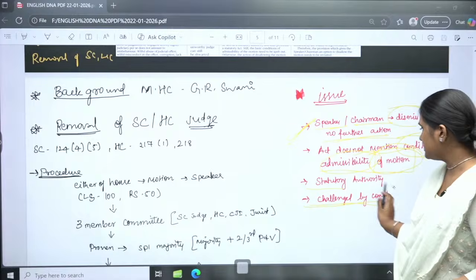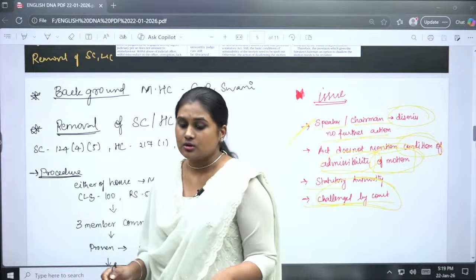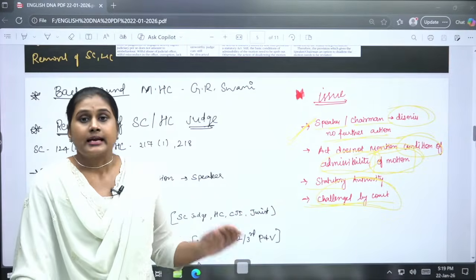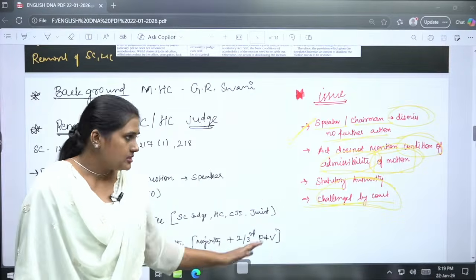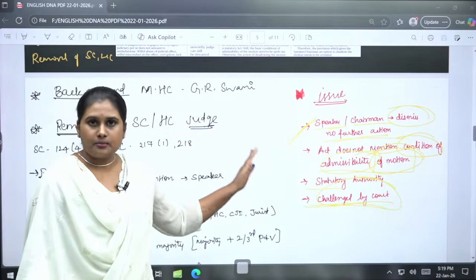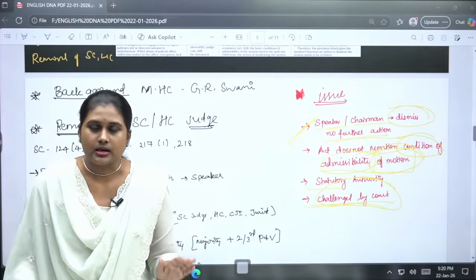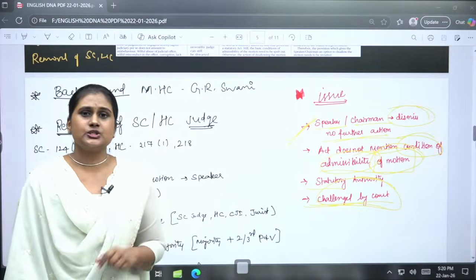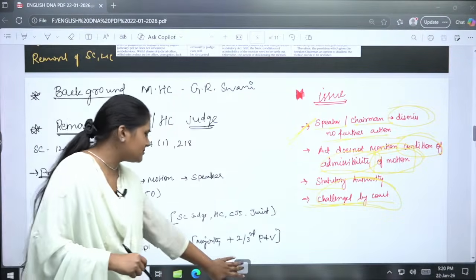Okay, then the challenge by court. This procedure can be challenged by the court also. So if the Speaker is performing a statutory authority, it should ensure that this dismissal or approval decision is binding, and there should be a reframing of the conditions for admission and dismissal. Okay, this is what it is talking about, not much.